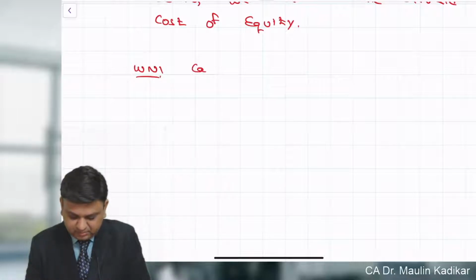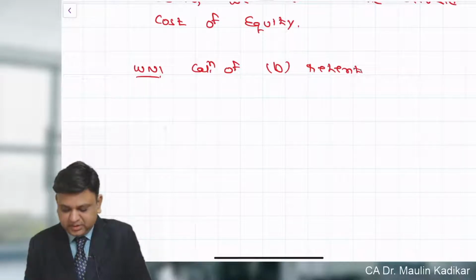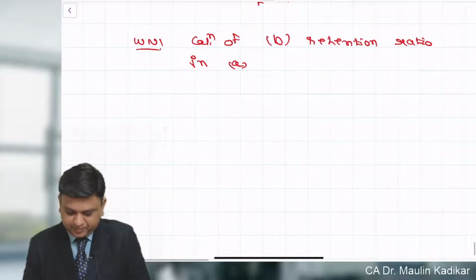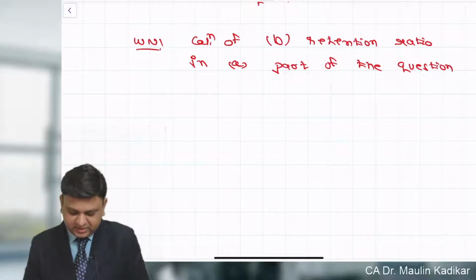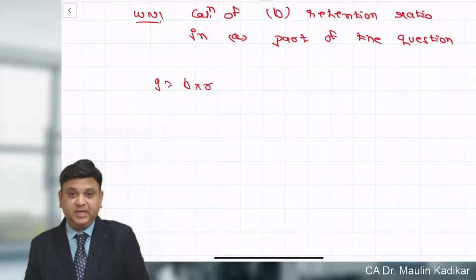Working note number 1, calculation of B, retention ratio in A part of the question. Write down in that growth rate is equal to B into R.